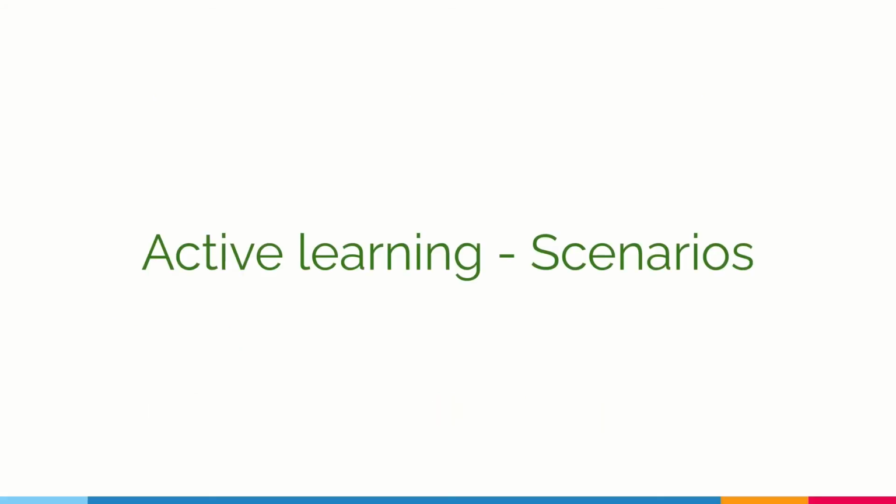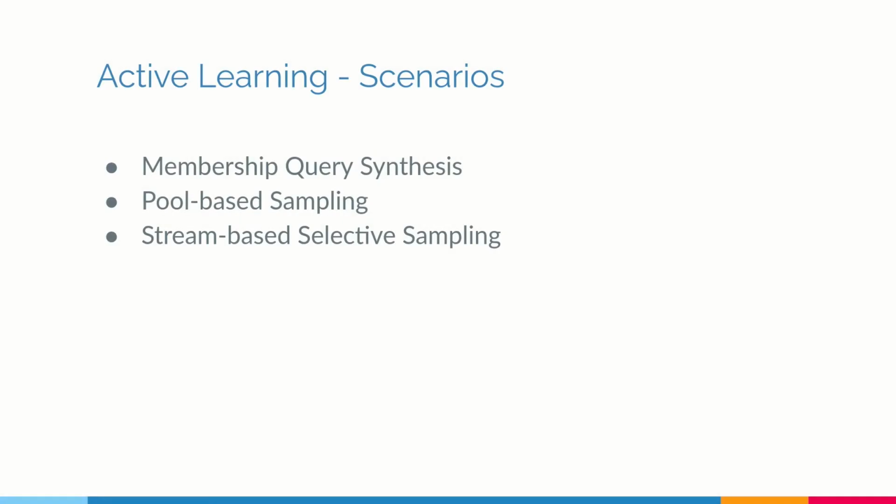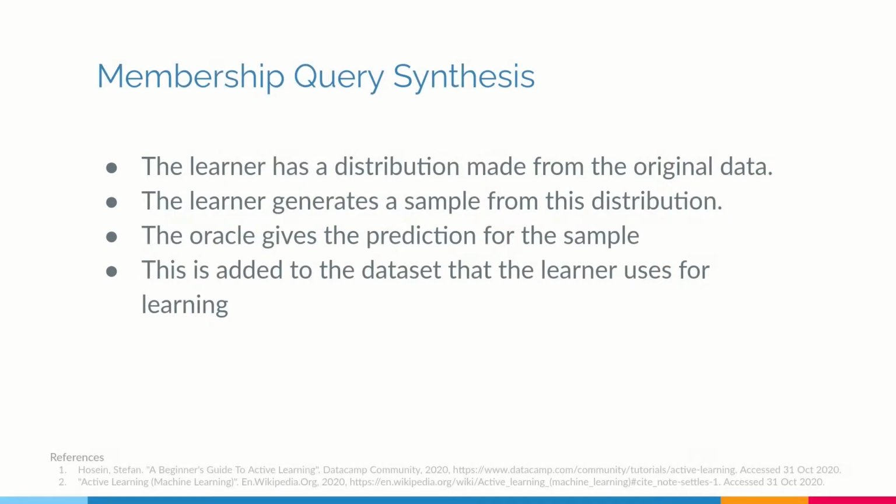So active learning, the process can be done in different ways. So let us look at these different ways. They are basically called scenarios: membership query synthesis, pool-based sampling, and stream-based selective sampling. So membership query synthesis, the learner creates a distribution of the existing data.